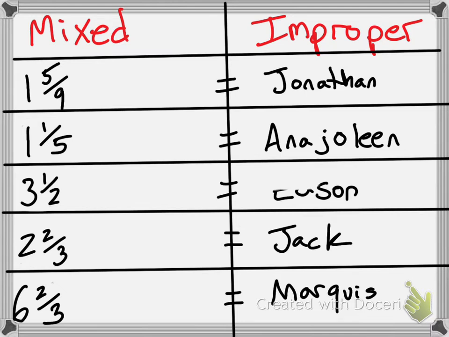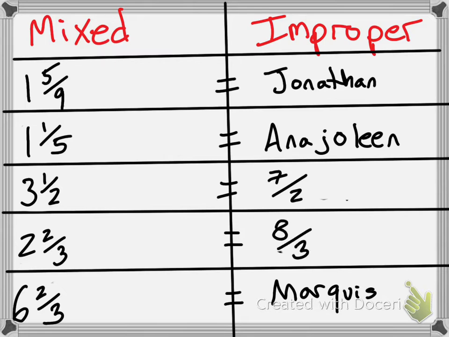Edson, what did you get for 3 and 1/2? 7 over 2, perfect. Jack, what did you get for 2 and 2/3? 8 over 3, excellent. Jonathan, what did you get for yours? 14 over 9.